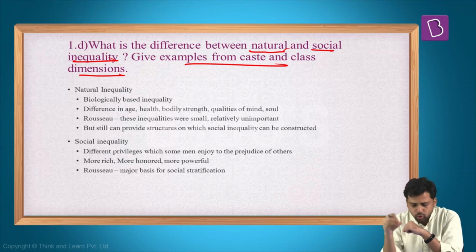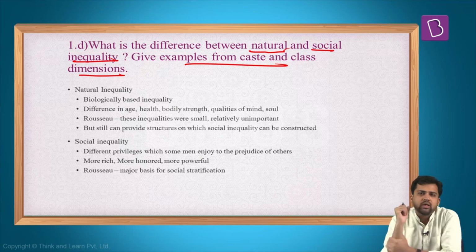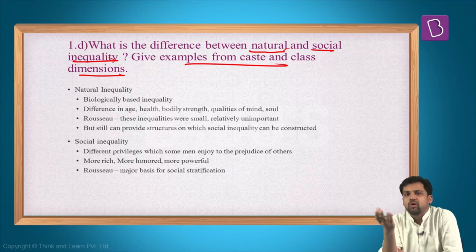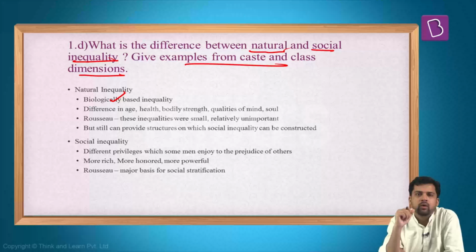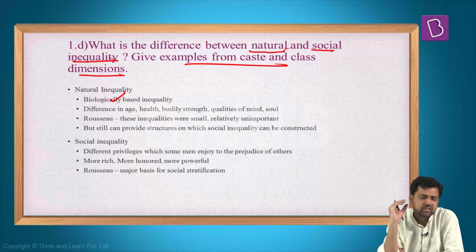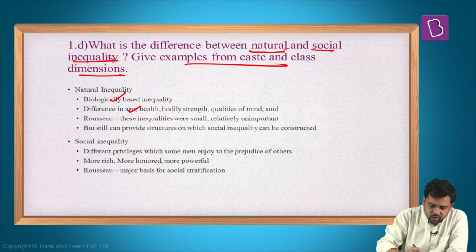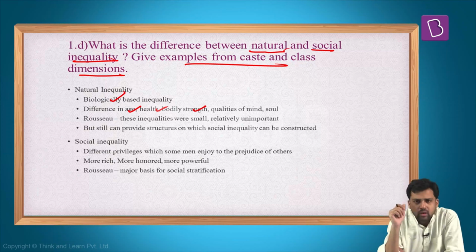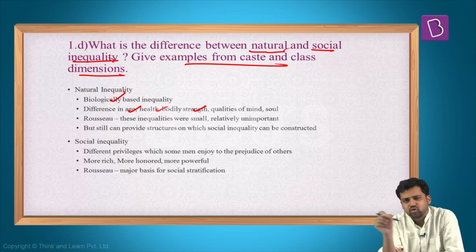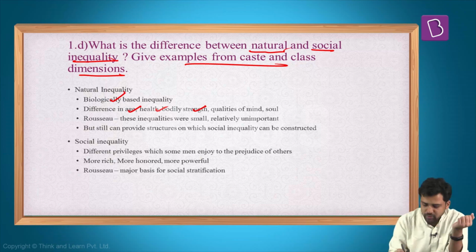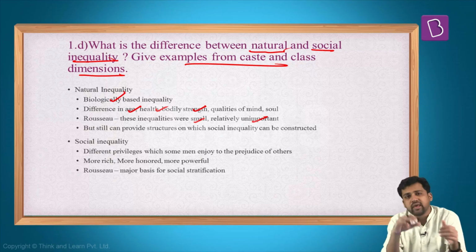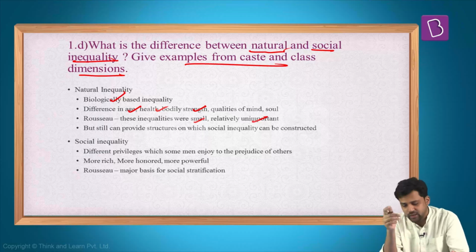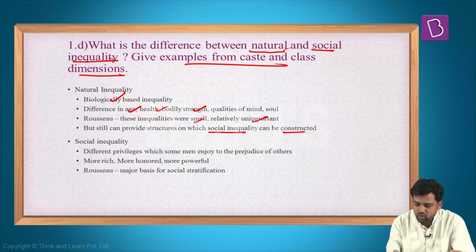Now, what do we mean by natural inequality? See, certain inequalities are there because of biological attributes. Okay, so these inequalities are called the natural inequalities. For example, on the basis of race or on the basis of age. So these kind of inequalities are the natural inequalities. According to Rousseau, he says that these natural inequalities are very small, they're very minor, and they're not that much important. But important thing here is, these natural inequalities can be the base on which there can be social inequalities. Natural inequalities can lead to construction of social inequalities.